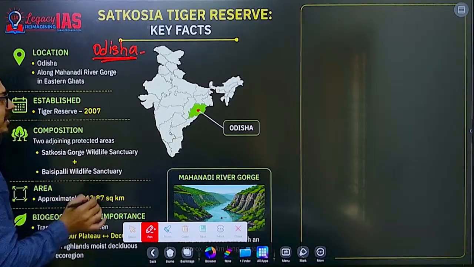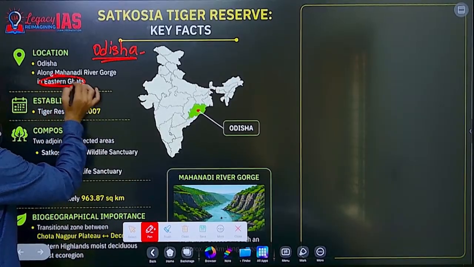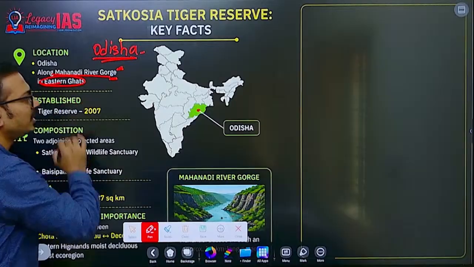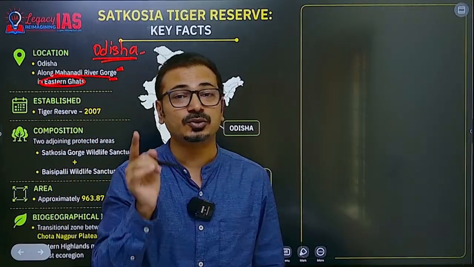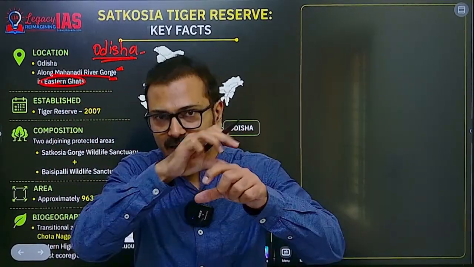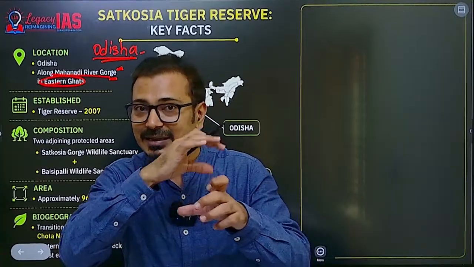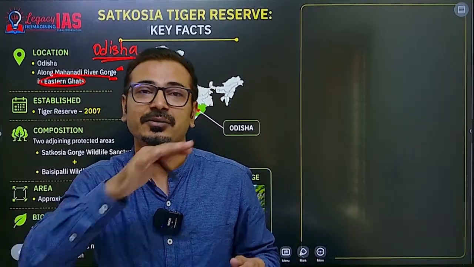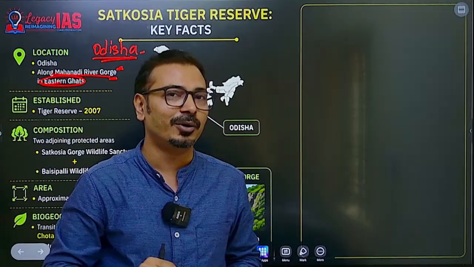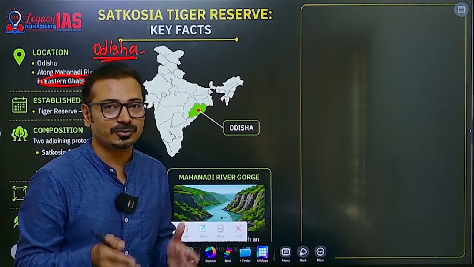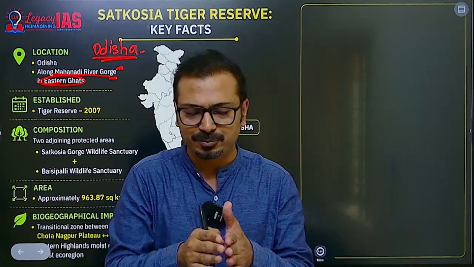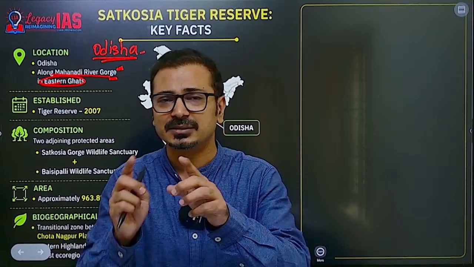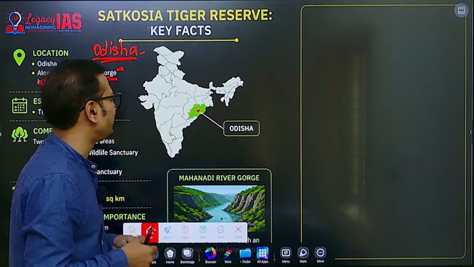Second important aspect, it is located in the Eastern Ghats where the Mahanadi river is forming a gorge. It is called the Satkosia Gorge. Basically the Mahanadi river is cutting through the Eastern Ghats, and thereafter it enters the plains region of Odisha. That is the gorge. We know what a gorge is, or V-shaped valleys and canyons, the types of river valleys, right.